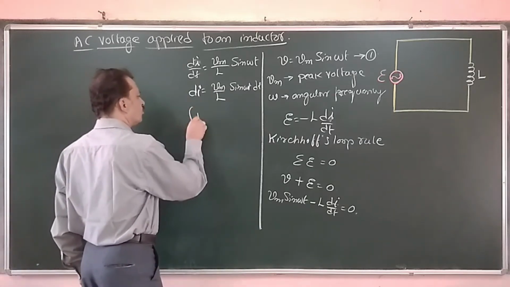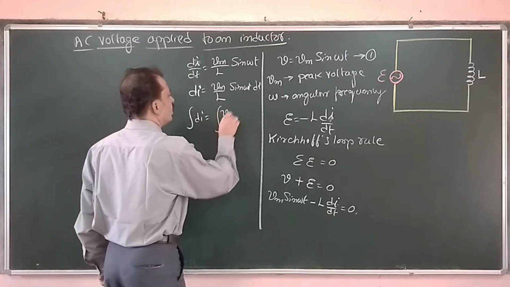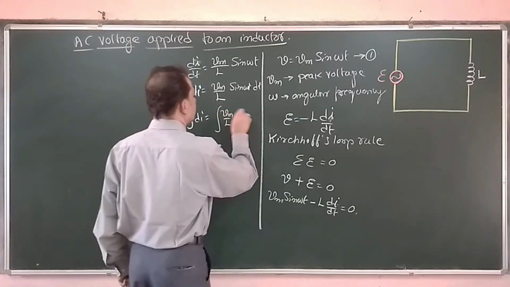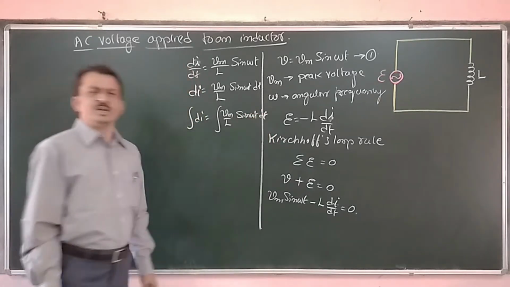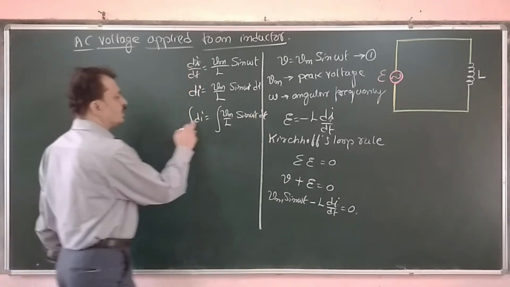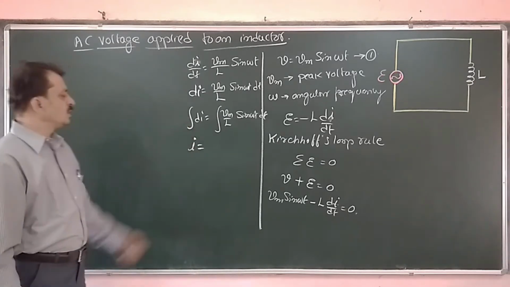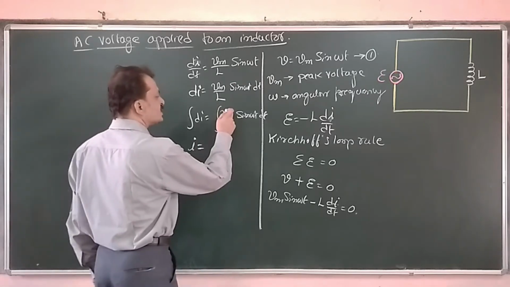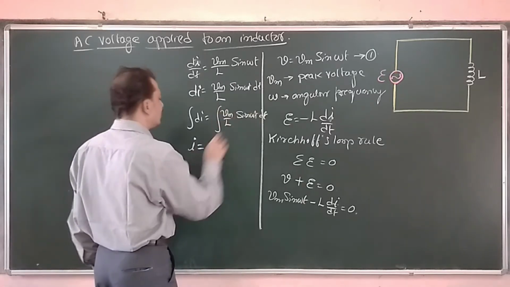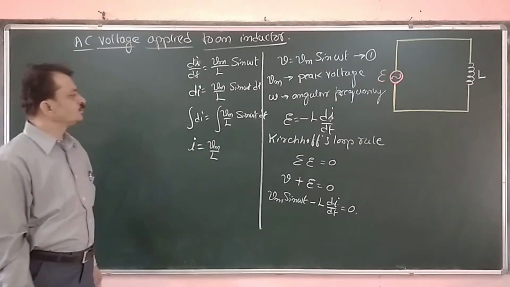The integral of di is equal to the integral of Vm by L into sine omega t into dt. The integral of di becomes the instantaneous current i, represented by the small letter. Vm is the peak value and L is the self-inductance; both are constants, so we keep them aside.